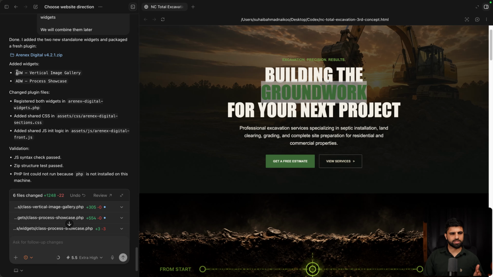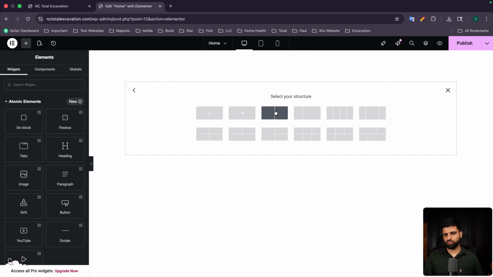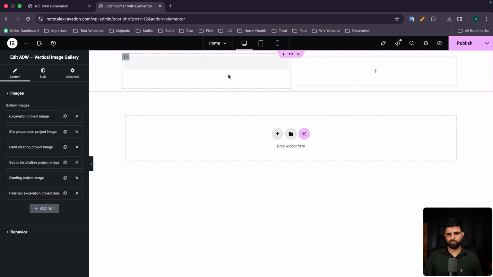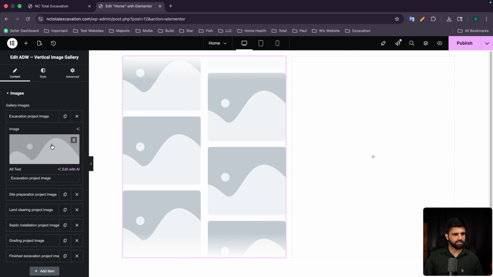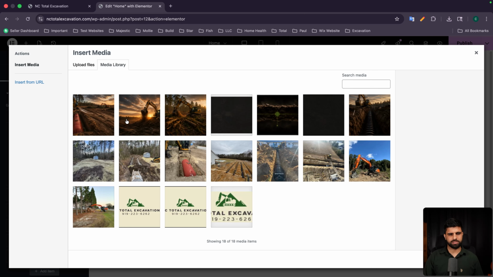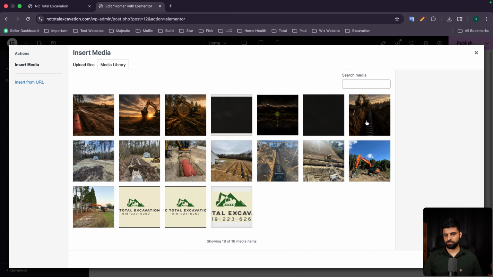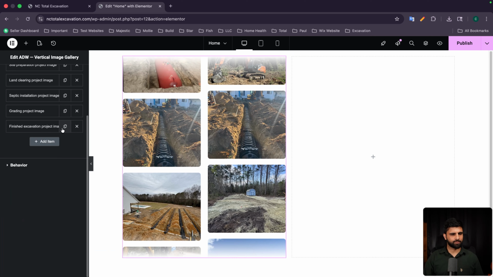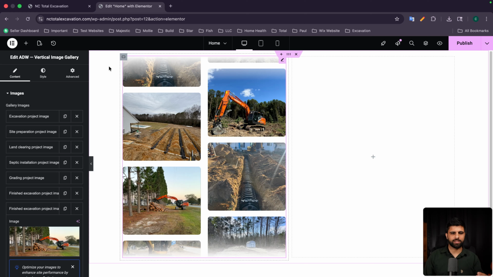For this, we have to search for ADW vertical image gallery, which Codex created. We will have to go with the 2 column, drag the widget ADW vertical image gallery, and it seems to work perfectly, and we will upload the images. It is working perfectly, and we can even add more images. Main thing is Codex has executed it perfectly.